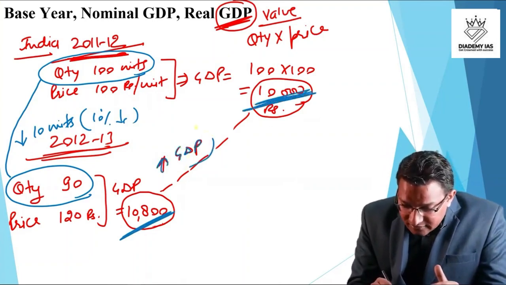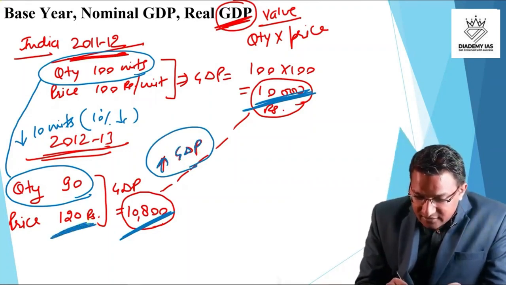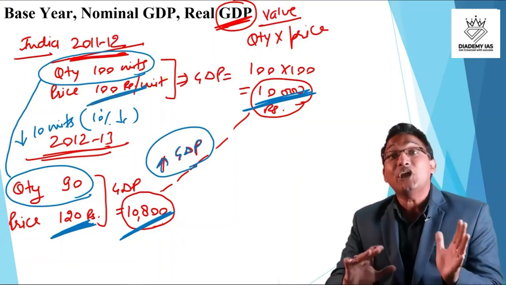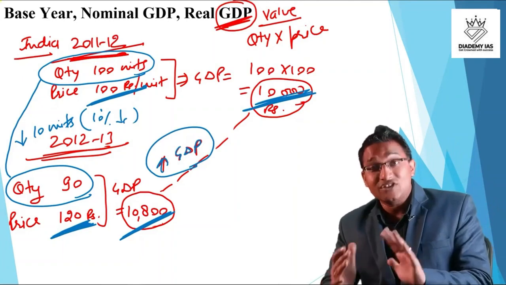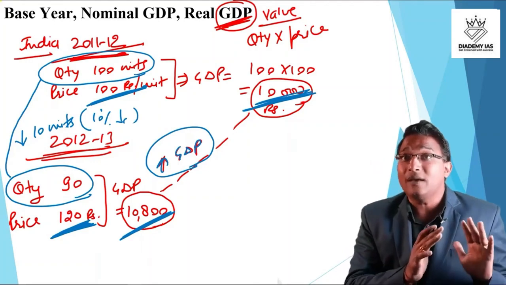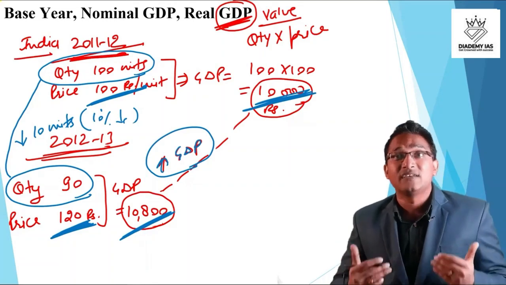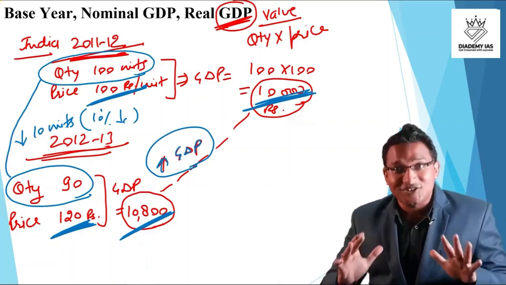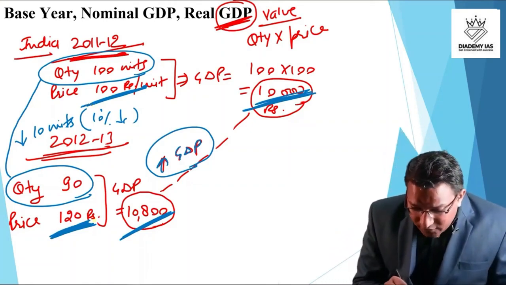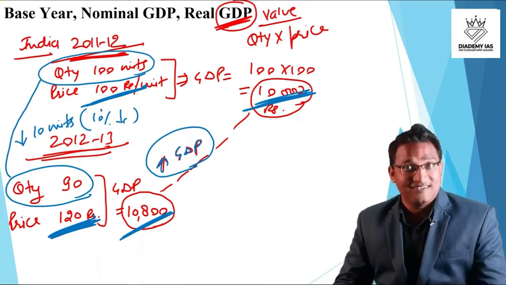This contradiction is there because here the price of the current year is 120 and the price of the previous year is 100 rupees. So just the increase in the price is distorting the picture of GDP. Increase in the price, what is the meaning of increase in the price? Increase in the price means inflation. So this inflation from 100 rupees to 120 rupees per unit is actually giving a wrong picture of the GDP.